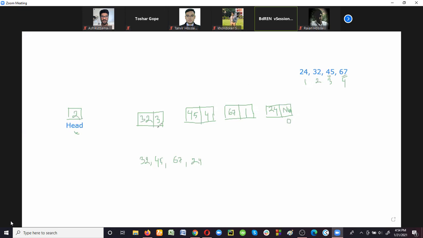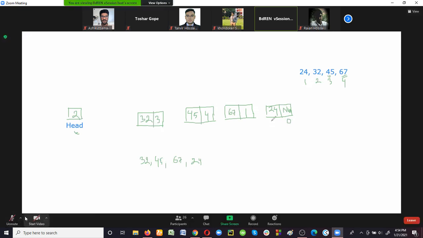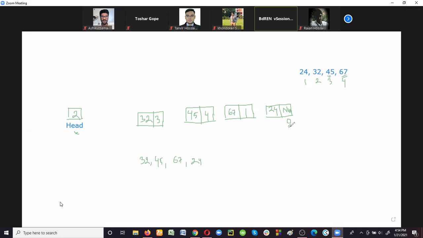After that, we can find the next element's address from this node. And after storing the last data element of that list, we can assign 0 as the pointer value, which indicates that the linked list is complete. Is that clear? Yes, ma'am.